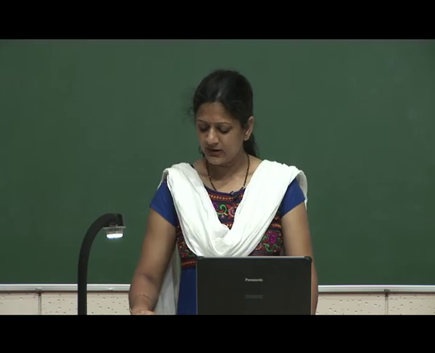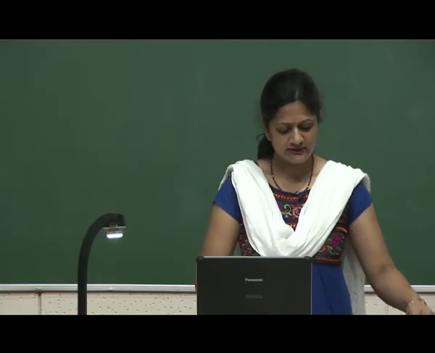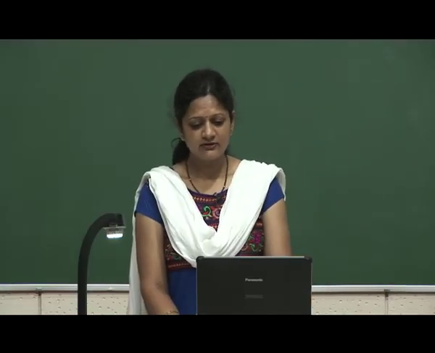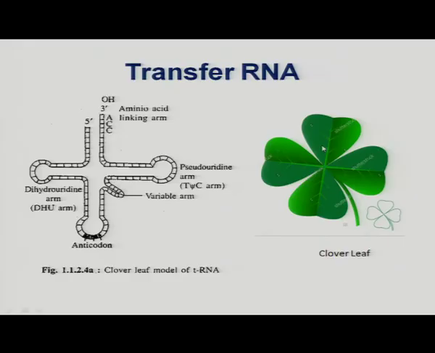Moving to next, transfer RNA. You can see transfer RNA, this is a diagram, a picture of a clover leaf. If we can see, this is transfer RNA and clover leaf, there is similarity in their outline. The transfer RNA appears like a clover leaf, that is why this is considered as the clover leaf model of transfer RNA.